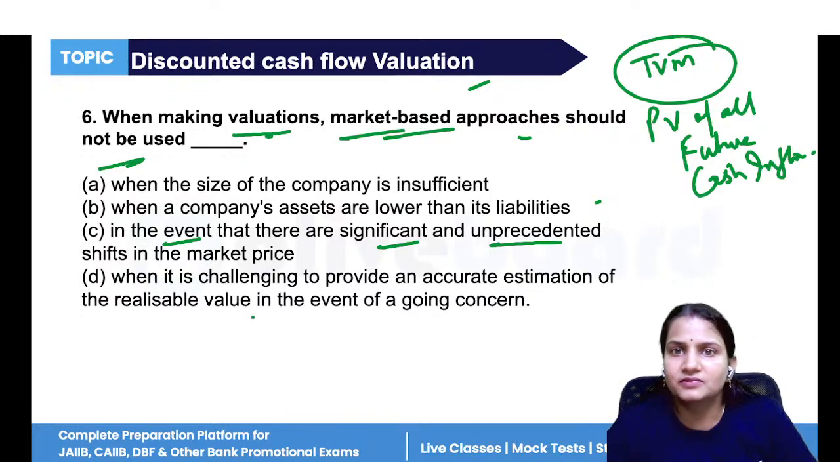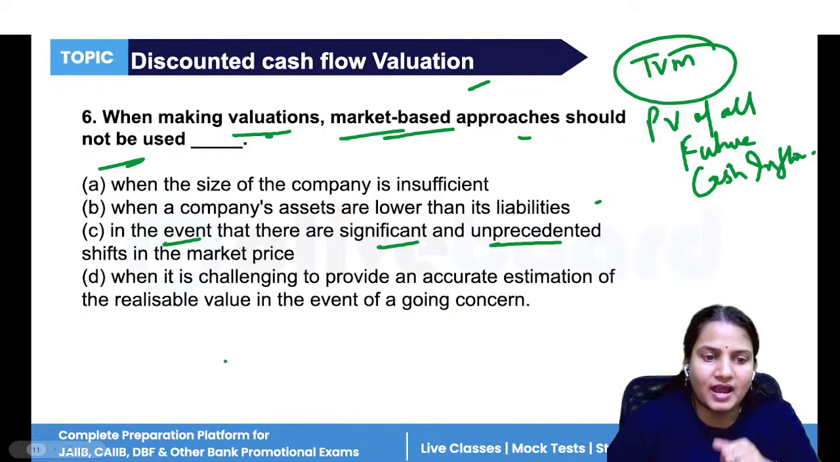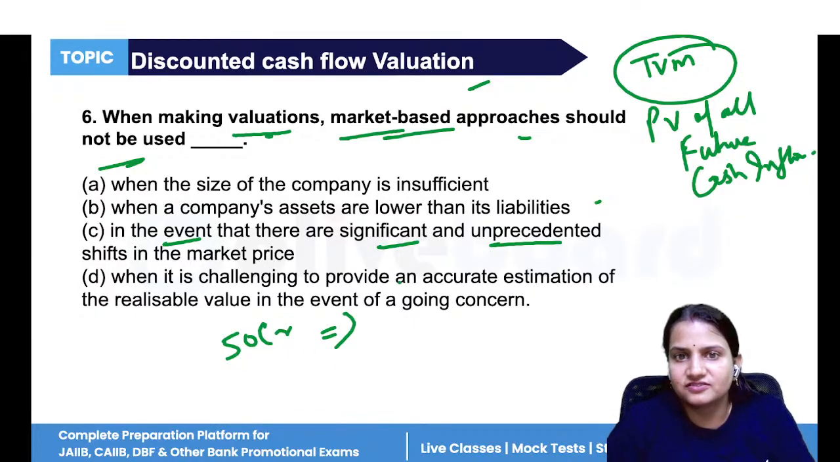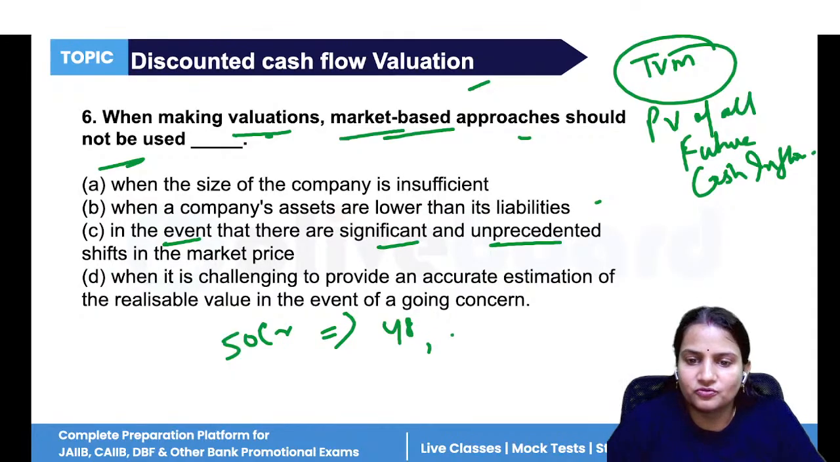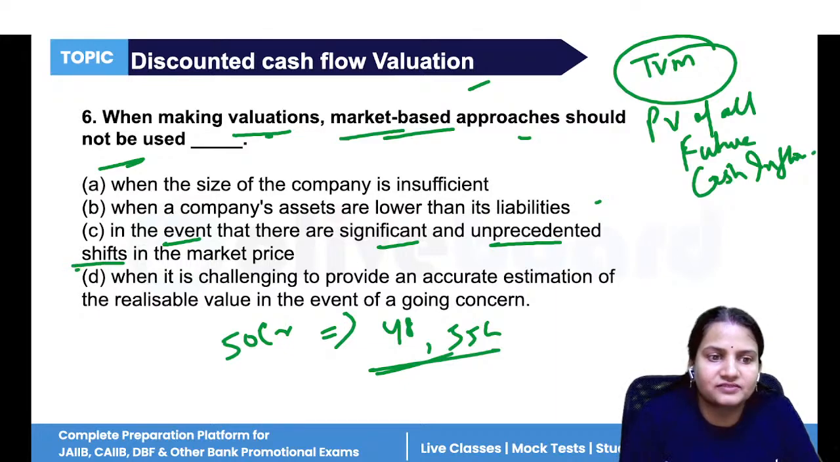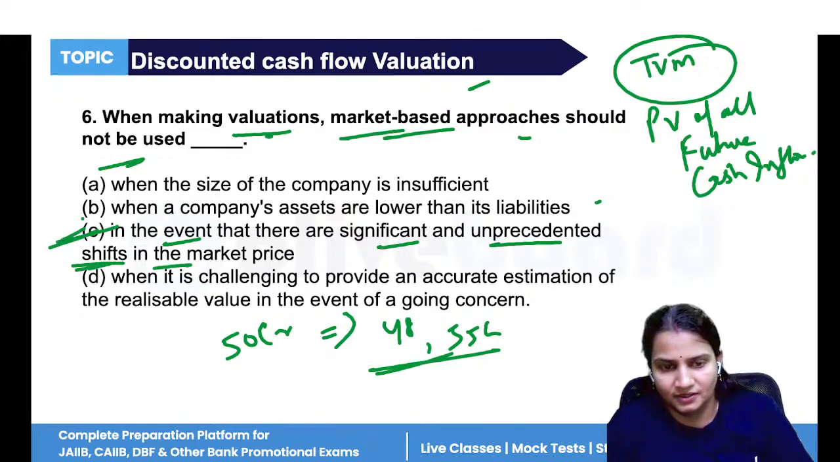Like every time the market conditions are changing, the market price of the assets are being changed. So in that case, it is not healthy to use the market-based approach because you have calculated according to the market base. Let's take an example, 50 crore. After 2 days, 3 days, 5 days, the market has changed. Now the value goes down to 48 crore or the value goes up to 55 crore. So it is changing very frequently. That is why market base is not used when there are unprecedented shifts in the market price.